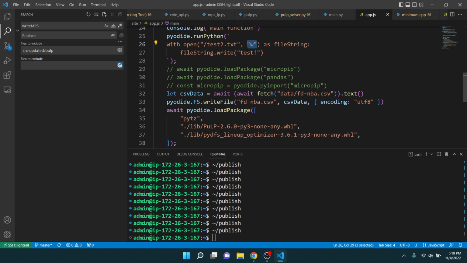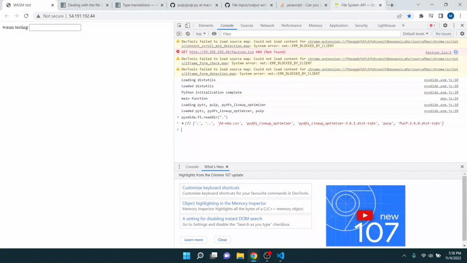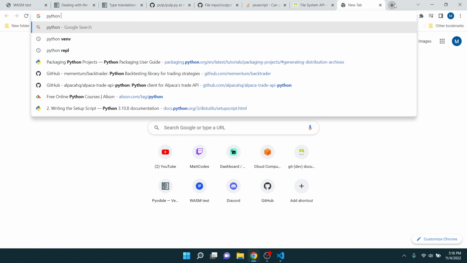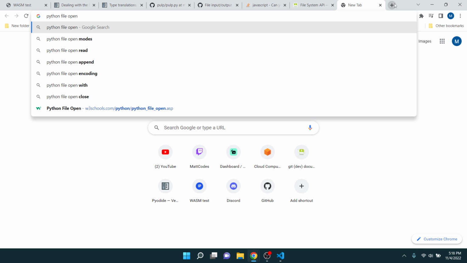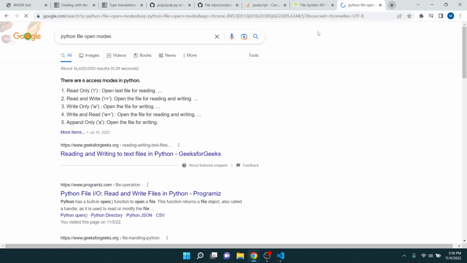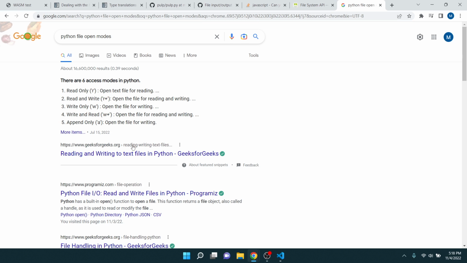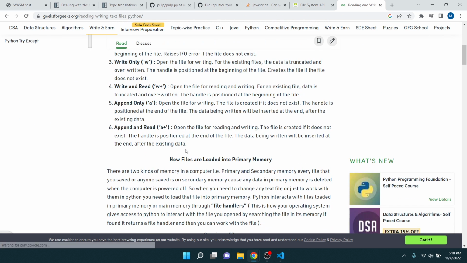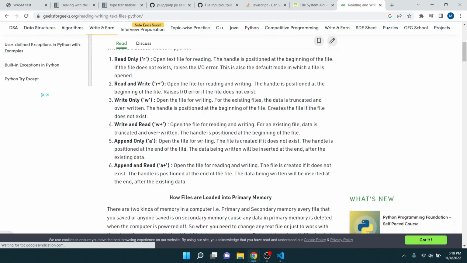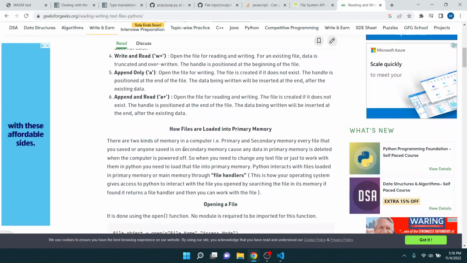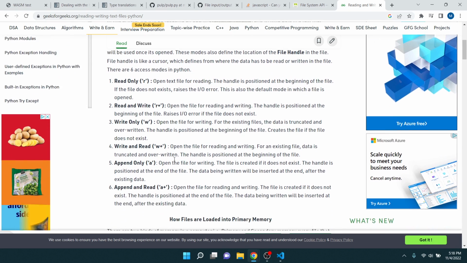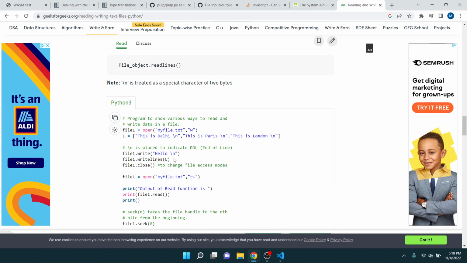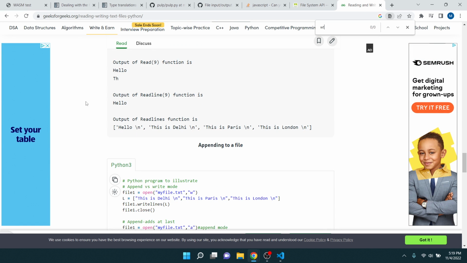I could try that WT. I want to find out what that means first. So Python file open modes. Does not have it. Read only. WT.